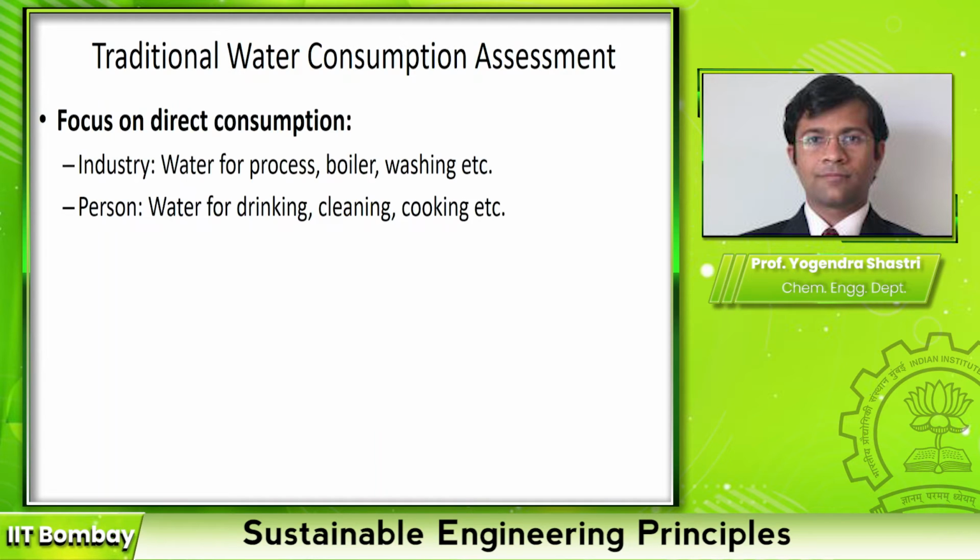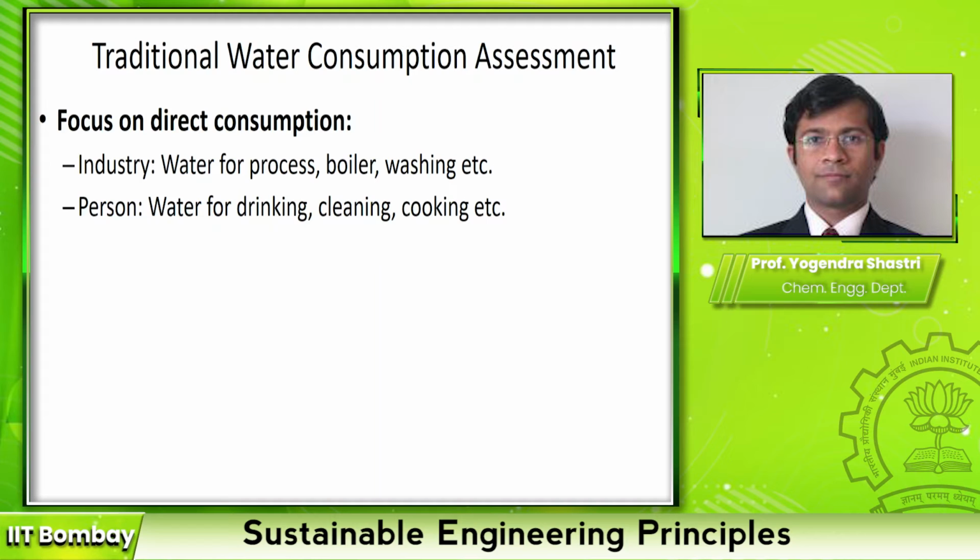But if you look at most of the traditional water consumption assessment techniques, they primarily focus on direct consumption of water. So if you take an example of an industry, the focus mainly is on water that is used for processing or in boilers to generate steam or used for washing or dilution of the pollutants. So the calculations are mostly done for water that is consumed within the boundary of the industry.